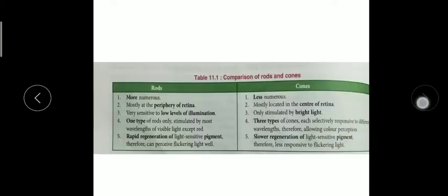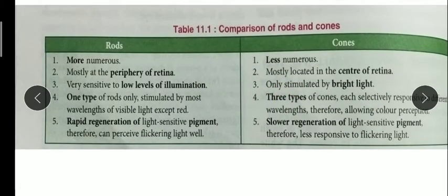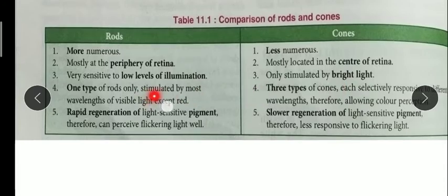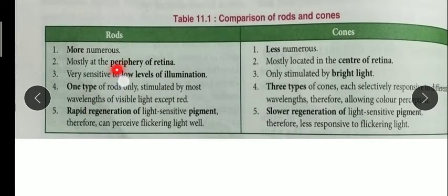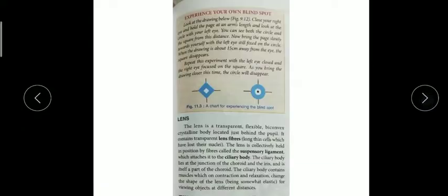Now, remember this blind spot. So now there is page number 140. There is a difference between rod cells and cone cells, so you should remember, as I said, bright light, dim light, more numerous, less numerous, and which pigment is present, rhodopsin, iodopsin. It is related to one type of rods only, three types of cones only. So you can read the comparison by yourself.